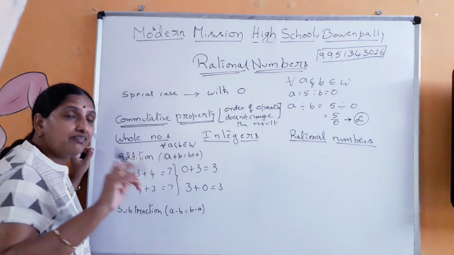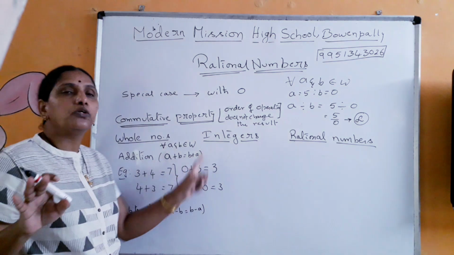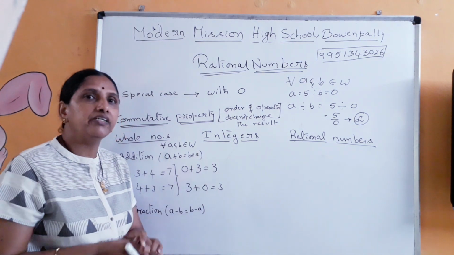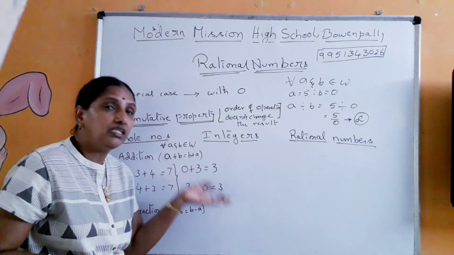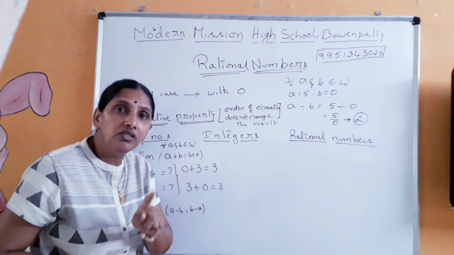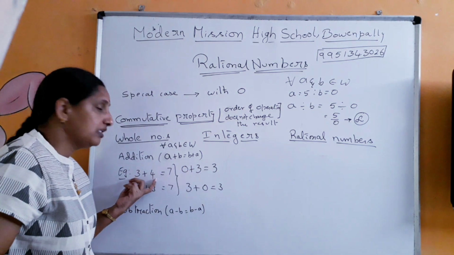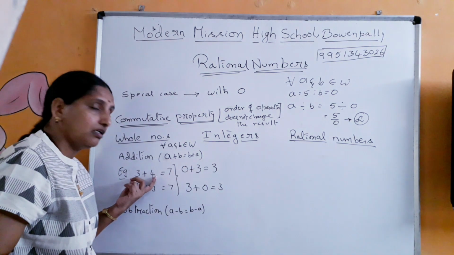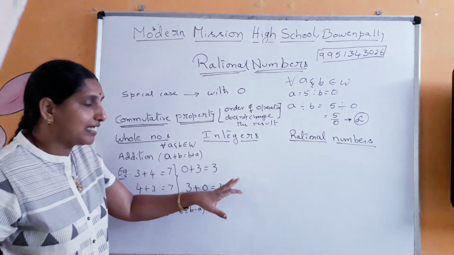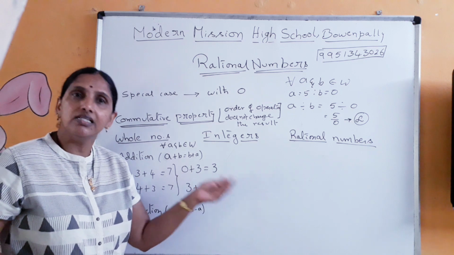We are not bothered whether the result is belonging to whole numbers or not. Here though it is belonging to whole numbers only, but we are not bothered whether the result is going to belong to the same set of numbers. Now we are bothered only with whether the result, by applying the particular operation in a particular order, is equal to the same when the order is reversed or when the order is changed.